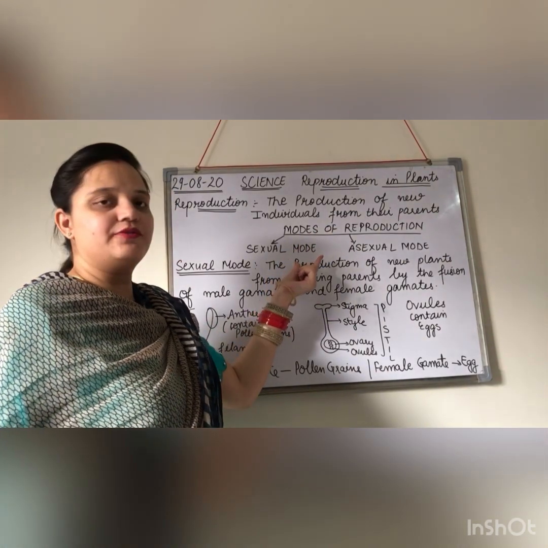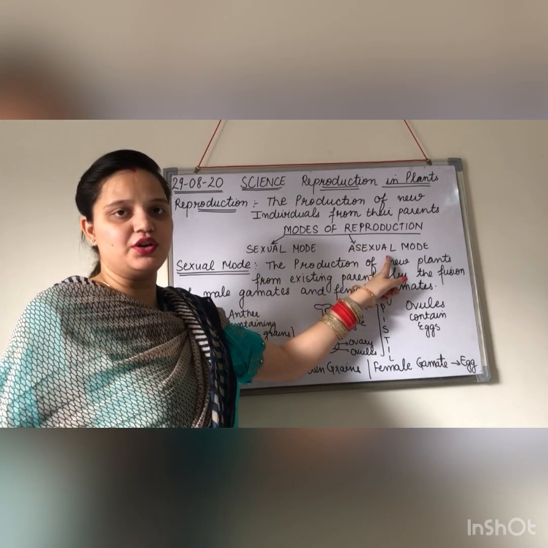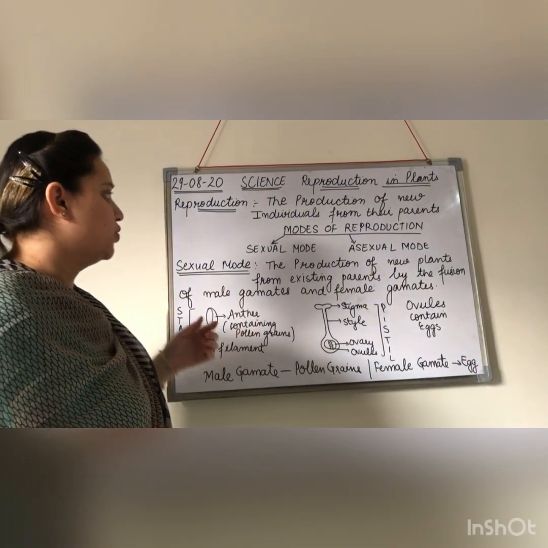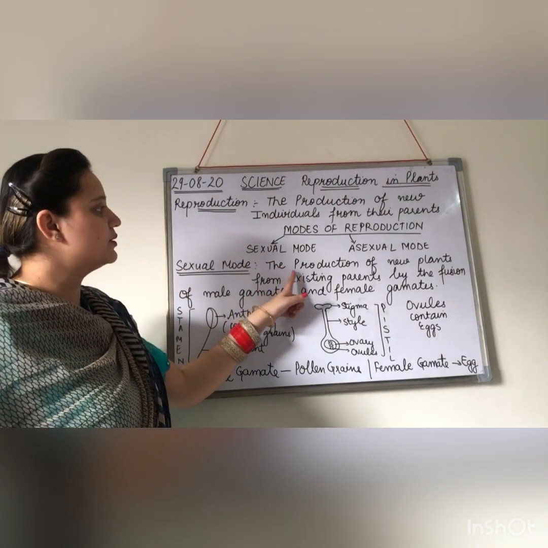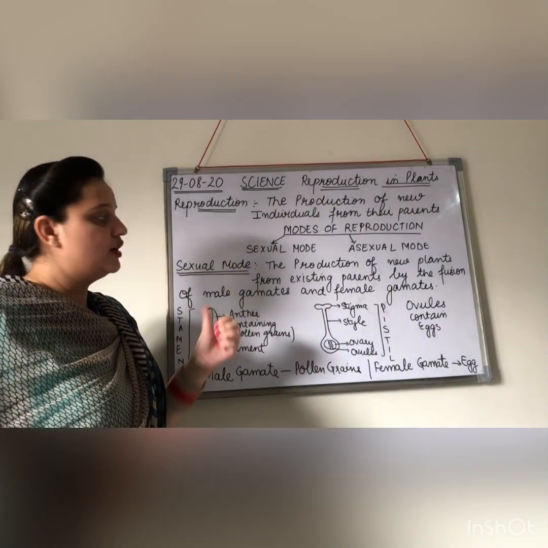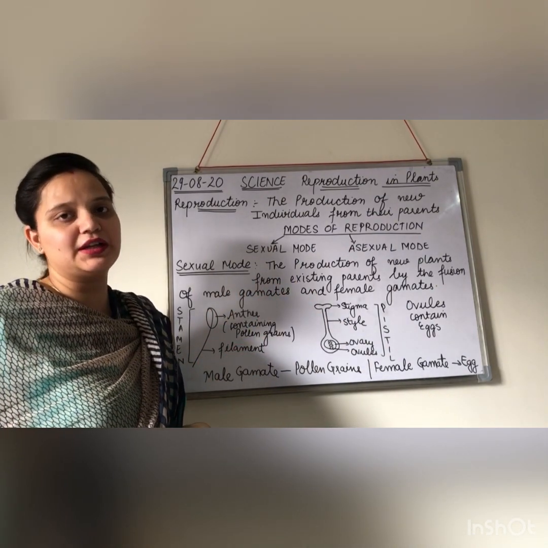There are two modes of reproduction. The one is the sexual mode and the second one is the asexual mode of reproduction. So if we are going to discuss the sexual mode of reproduction, it is the production of new plants from the existing parents by the fusion of male and female gametes.